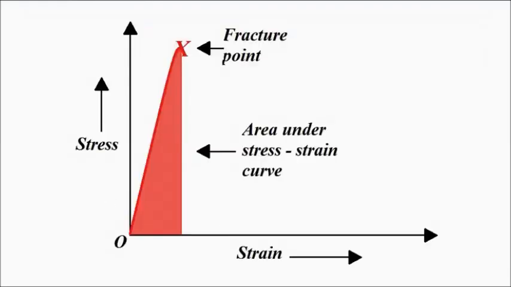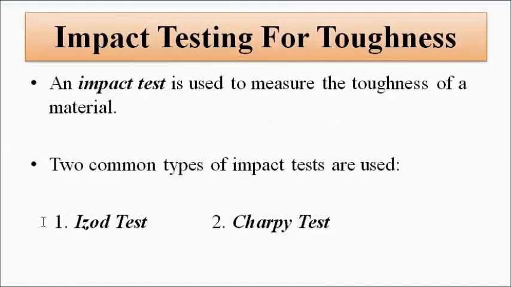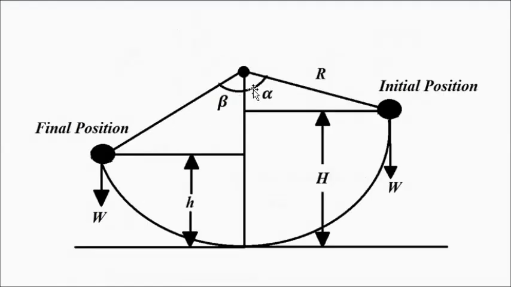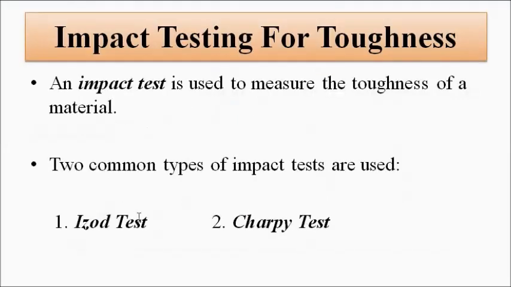Here we have discussed the Izod and Charpy tests. They have the same operating principle, only the length of the pendulum, this R value, is different. In some cases it is short and in some cases it is long, for Izod and Charpy tests. That is the difference. So this is the impact test for examining the toughness of materials.